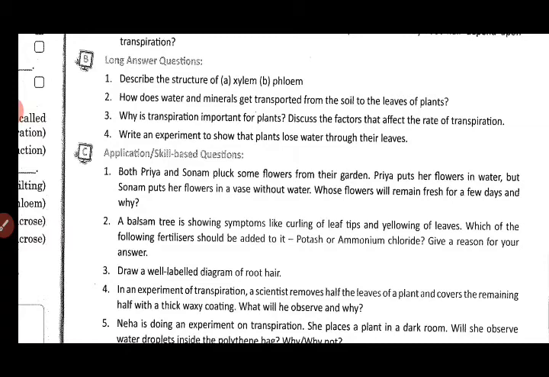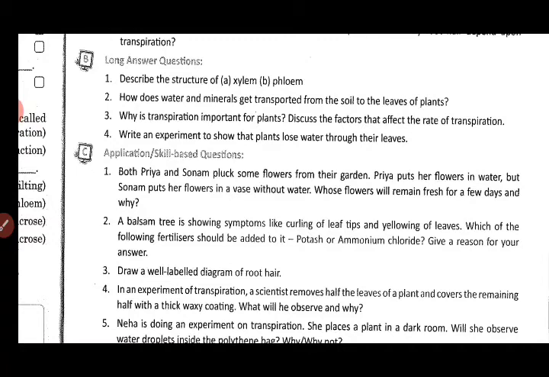Please join your copies. Question number 4: in an experiment on transpiration, a scientist removes half the leaves of a plant and covers the remaining half with a thick waxy coating. What will he observe and why? For this you will write: most of the functions inside the leaf will stop because the stomata will be blocked by wax.